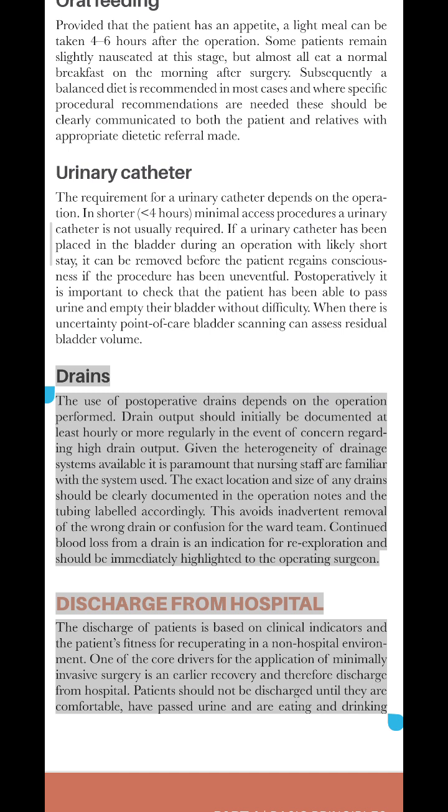Drains. The use of postoperative drains depends on the operation performed. Drain output should initially be documented at least hourly or more regularly in the event of concern regarding high drain output. Given the heterogeneity of drainage systems available, it is paramount that nursing staff are familiar with the system used. The exact location and size of any drains should be clearly documented in the operation notes and the tubing labeled accordingly. This avoids inadvertent removal of the wrong drain or confusion for the ward team. Continued blood loss from a drain is an indication for re-exploration and should be immediately highlighted to the operating surgeon.